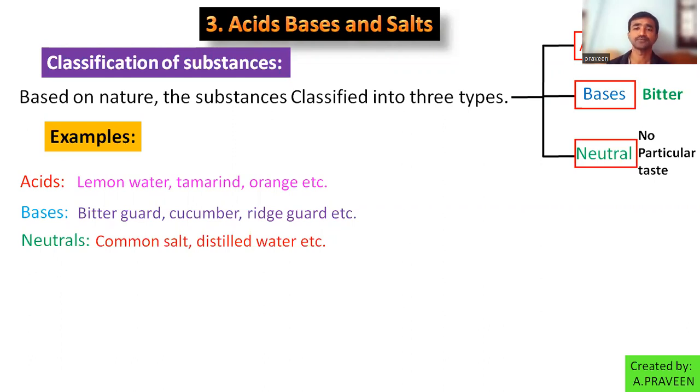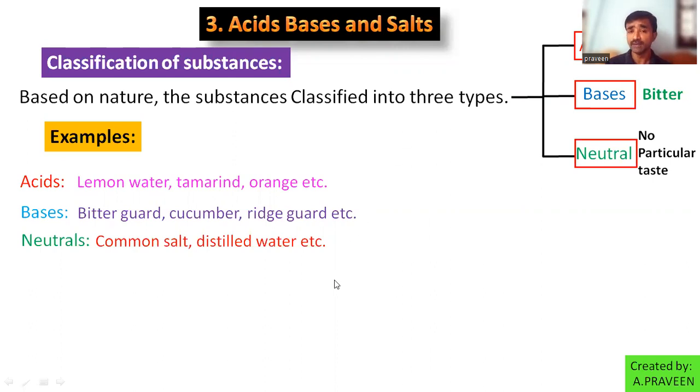Anyone? On which property of the substance did we depend? What characteristic property did I use to classify them into acid, base, or neutral? Are you following or not? Taste. It is taste.